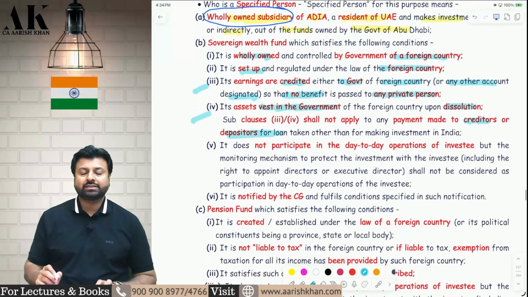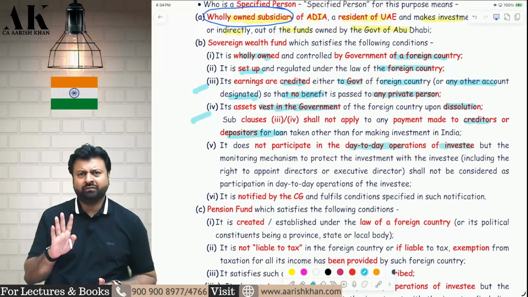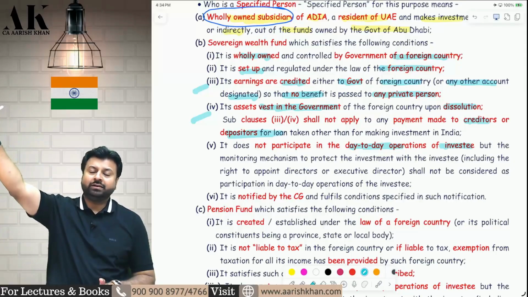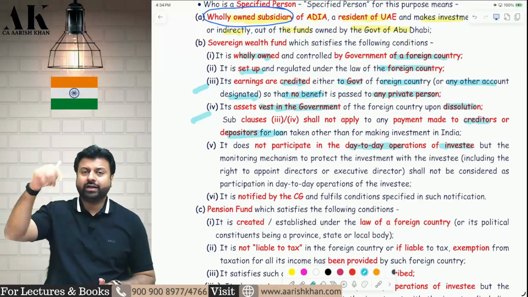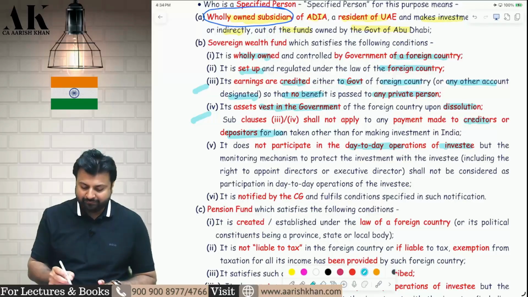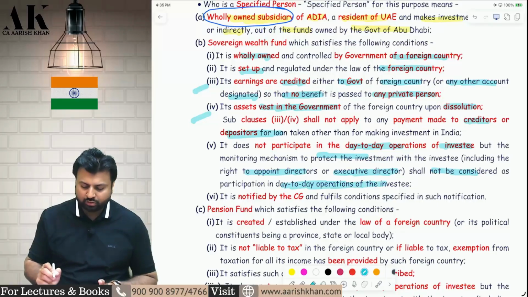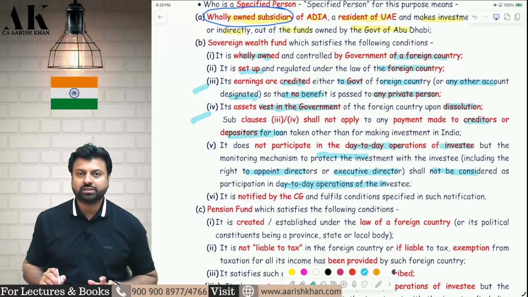Condition number 5, they do not participate in the day-to-day operations of the investee. The sovereign wealth fund will not interfere in the day-to-day operations of the investee. But to protect the investment, which billions of dollars they have made, they have the right to appoint directors and executive directors. This shall not amount to participation in day-to-day operations in the investee.